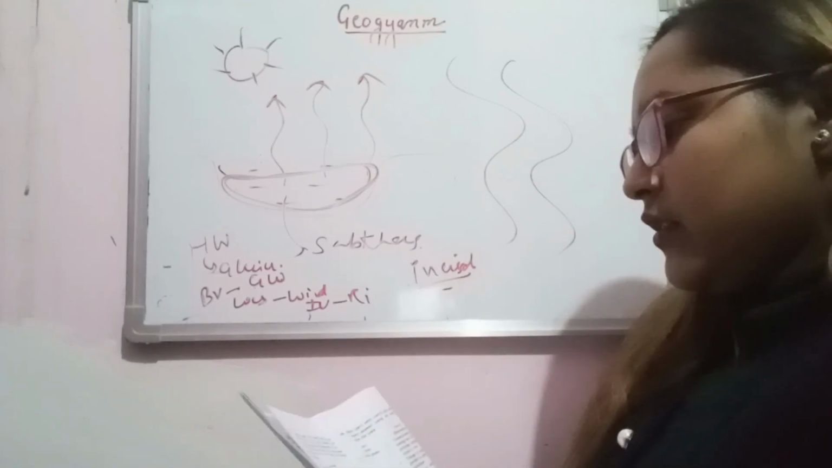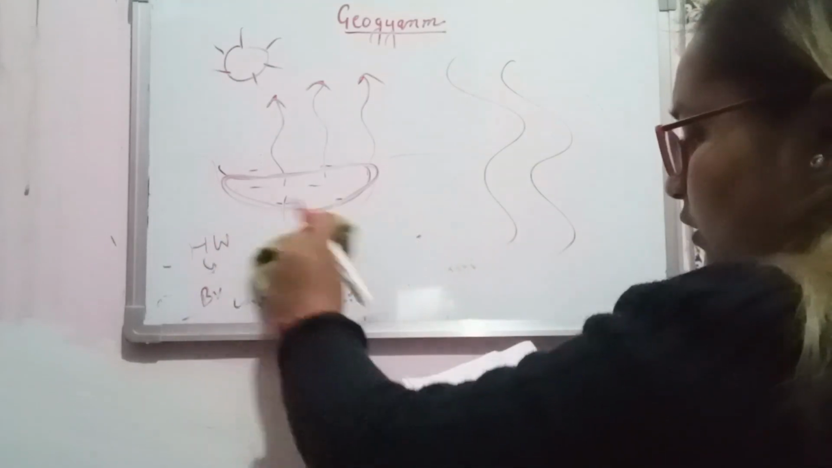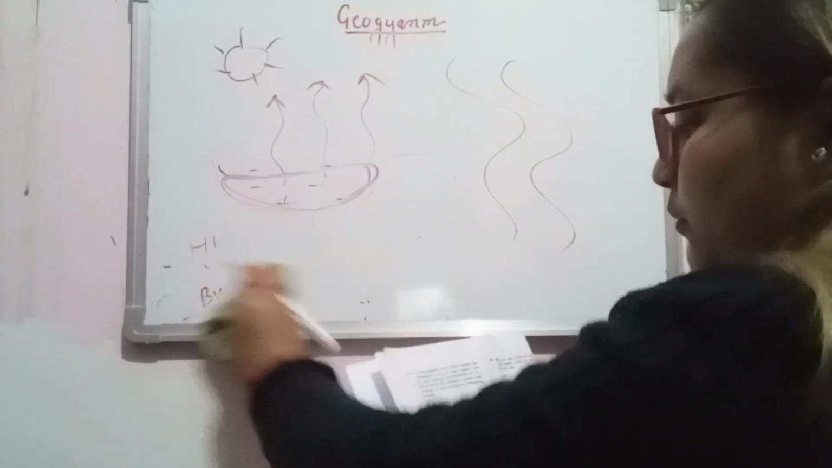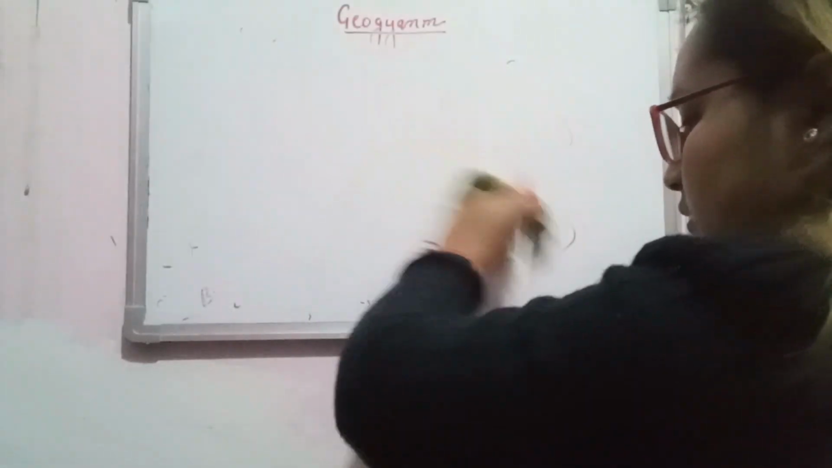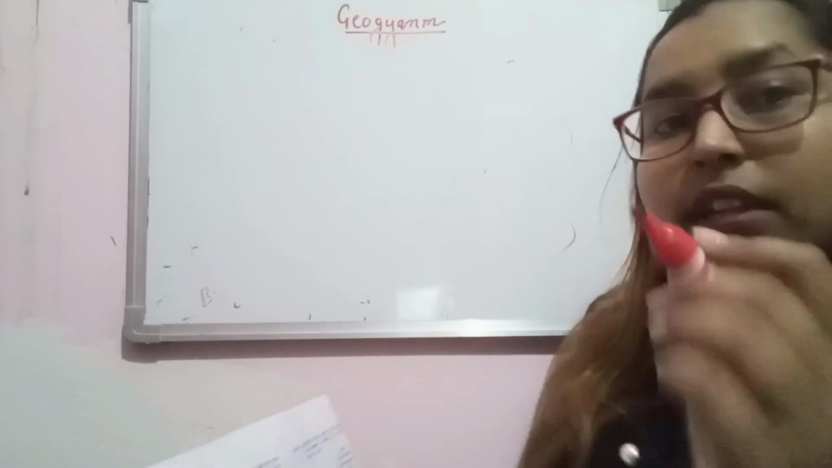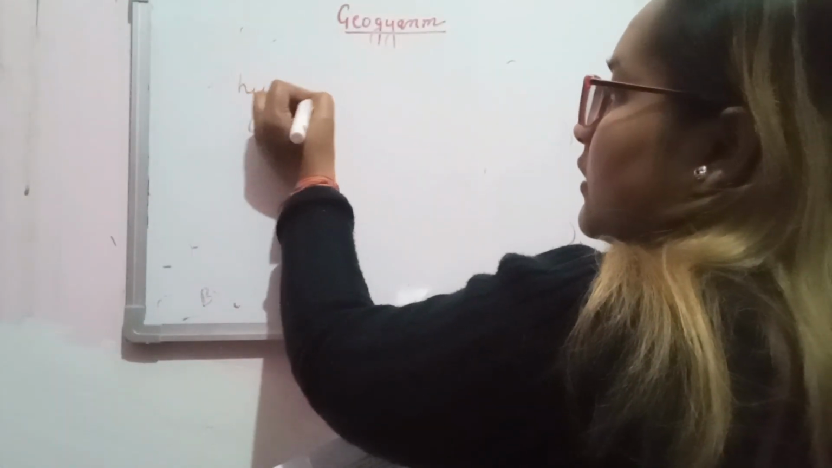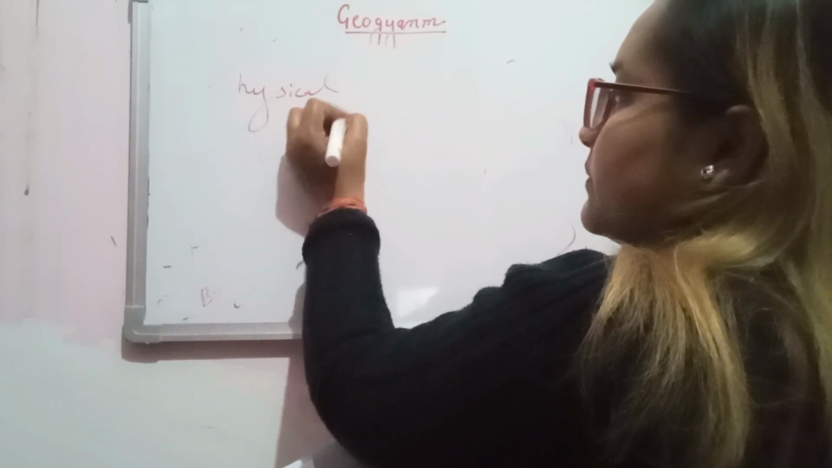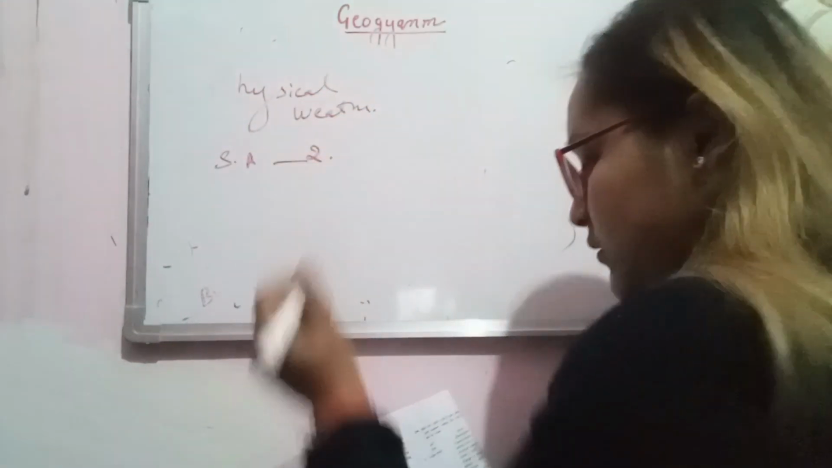Next question. A cube-shaped rock piece having one dimension of 2 meters was broken into 8 cubes having one dimension of 1 meter. What will be the change in surface area because of the mechanical weathering? They are talking about physical weathering. Here, the surface area will get doubled.